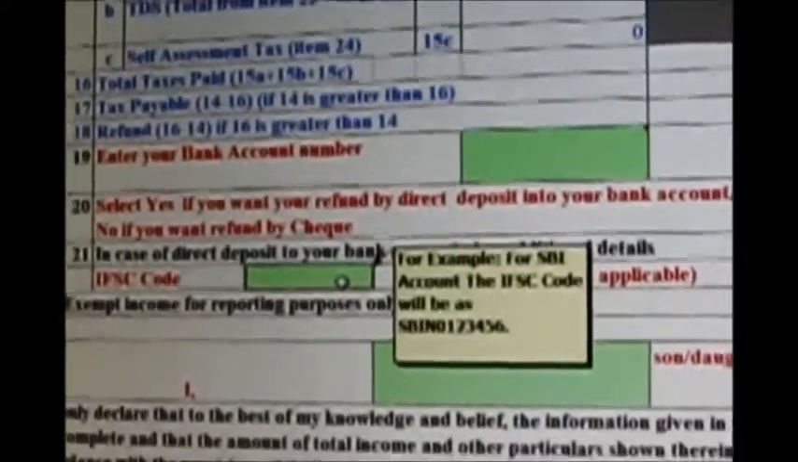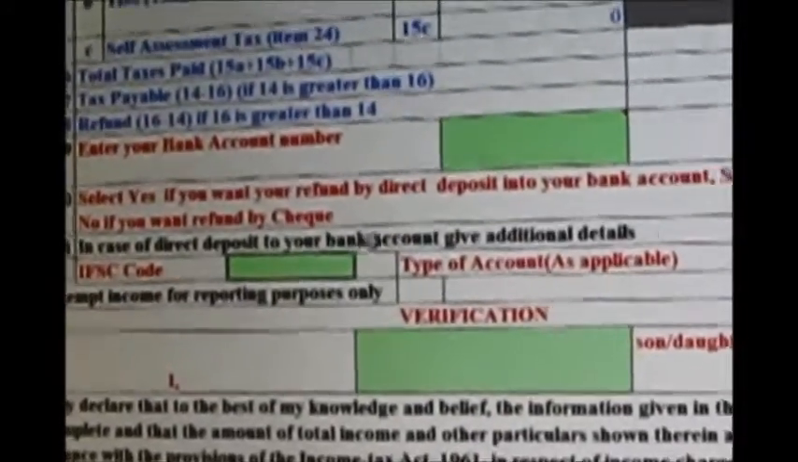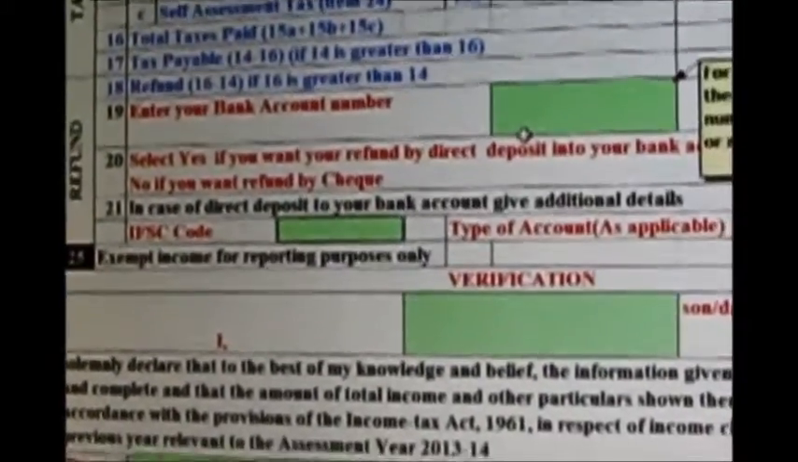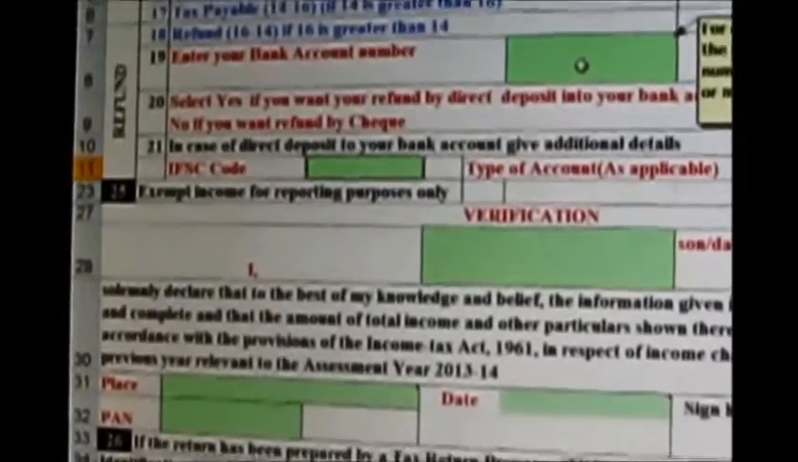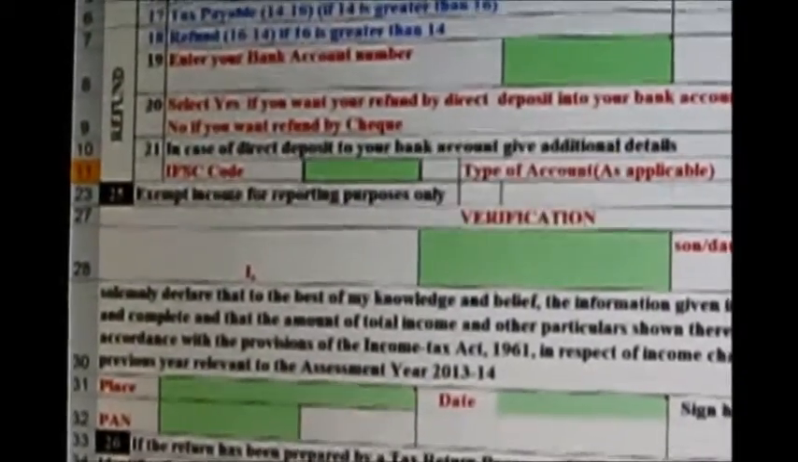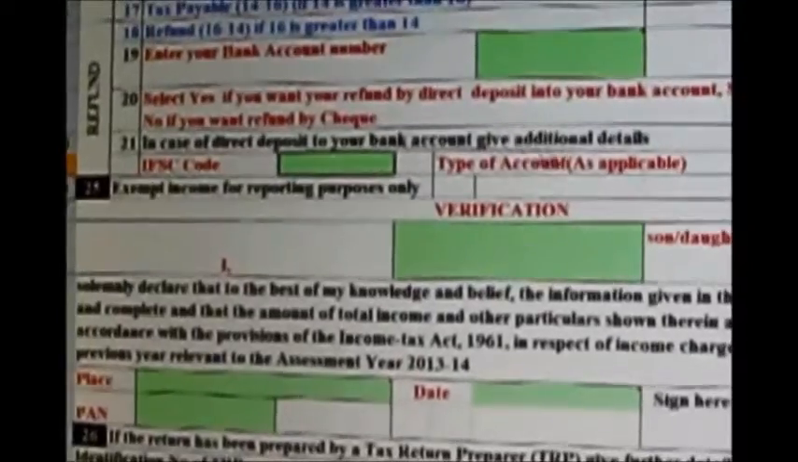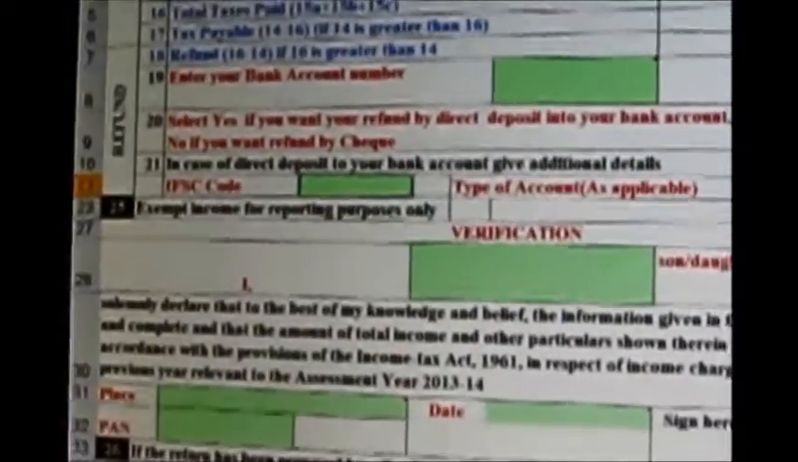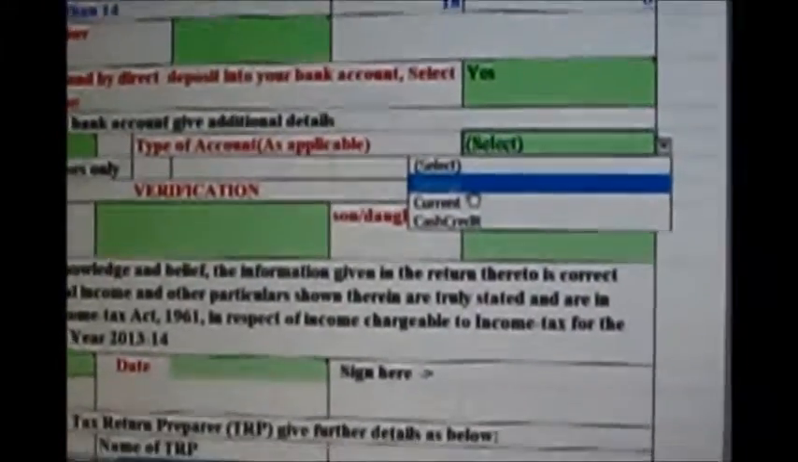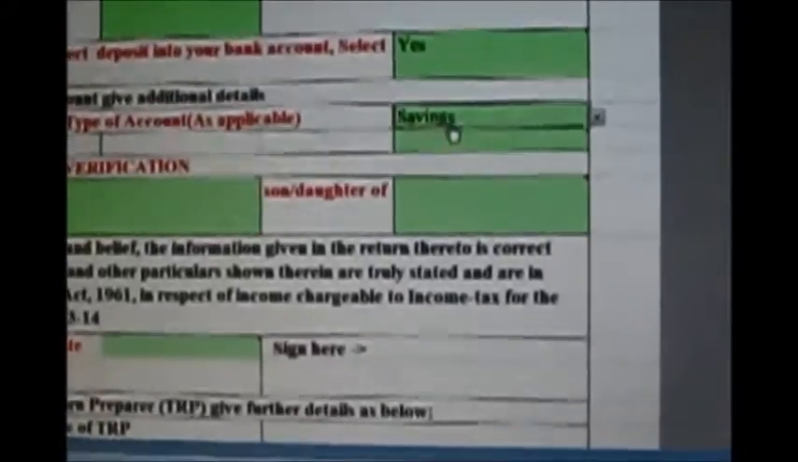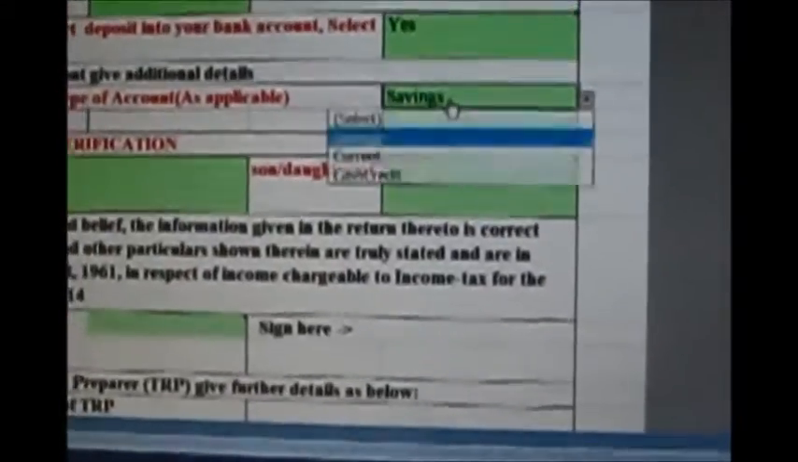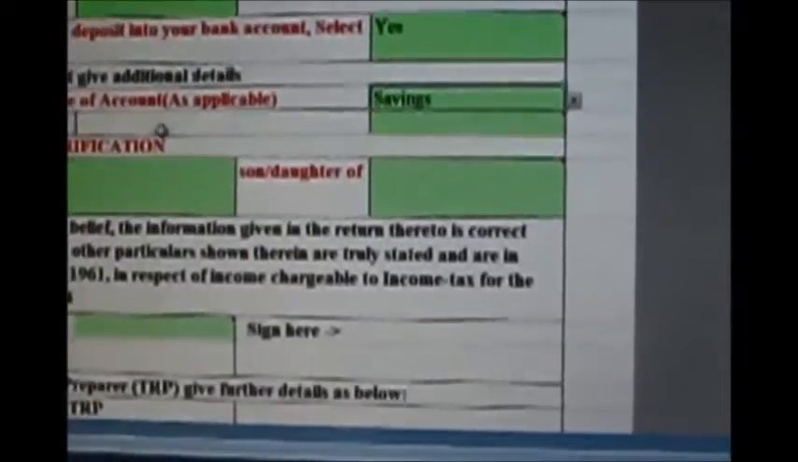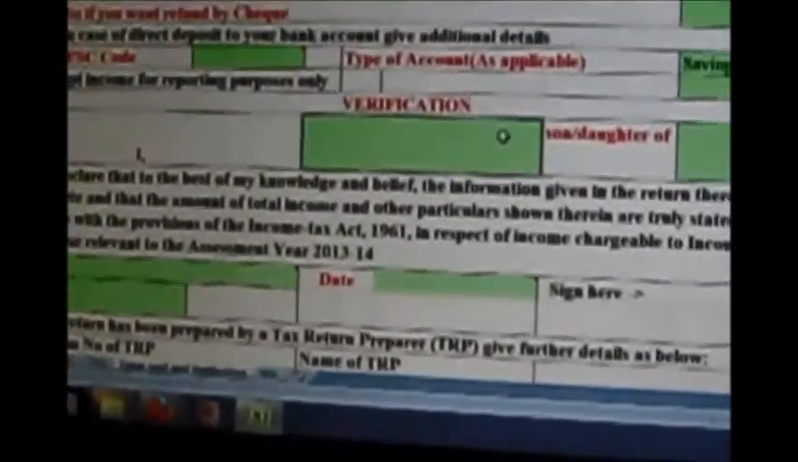So better to fill this IFSC code, because now, as you know, in net banking the IFSC code has become very important and has played a very important role. Without the IFSC code number, you cannot deposit money in the bank. That's why the government has also mentioned this IFSC code. Then the type of account, whether it is a savings account, current account or cash credit account. Normally people use savings accounts, meaning individuals. Only business houses use current accounts. We are just eligible for a savings account. And then the form is filled.